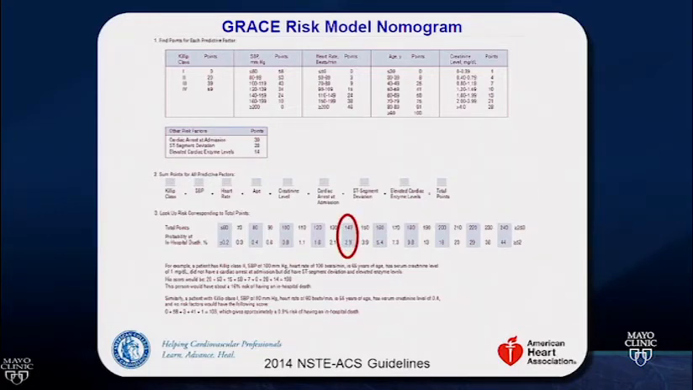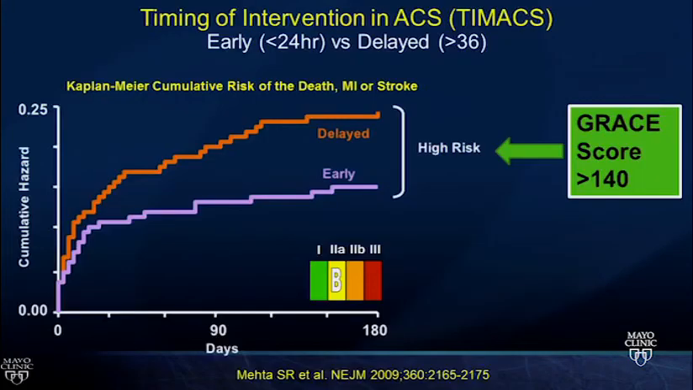Next slide. And this is just the implication of the GRACE score and the TIMACS data. You saw this in the presentation. These are the curves that separated. So when you did an early versus delayed approach in lower risk patients, there wasn't the same benefit. So this is the value of picking out the high-risk patients to go sooner to the cath lab. And that's the point. That's what will be on the boards.